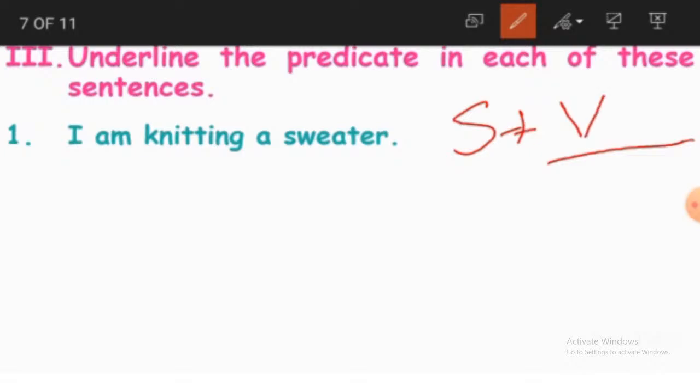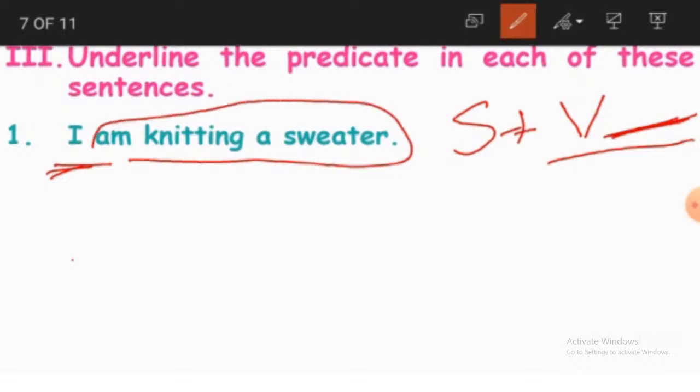Yes or no? Verb. So the remaining sentence which is included with the verb is known as a predicate. And here in this sentence, what is the subject? I. And what am I doing? I am knitting a sweater. So when you take out the subject I separately, am knitting a sweater becomes the predicate.